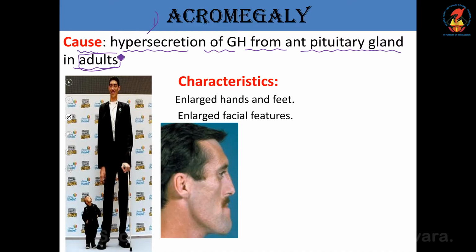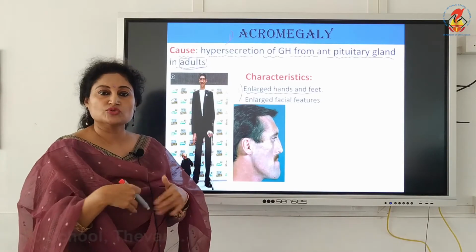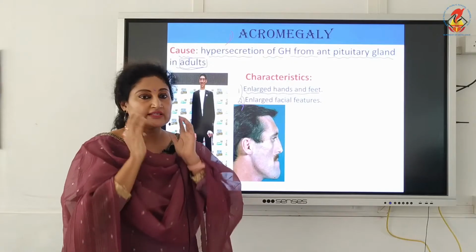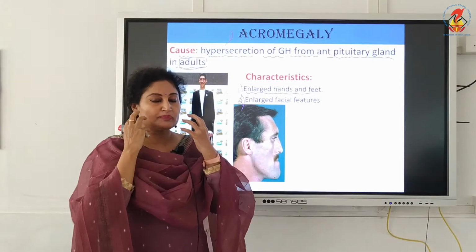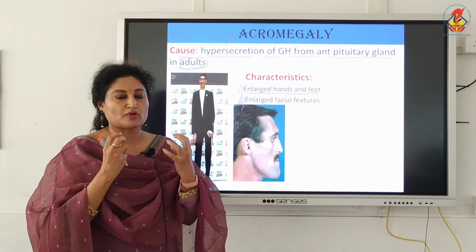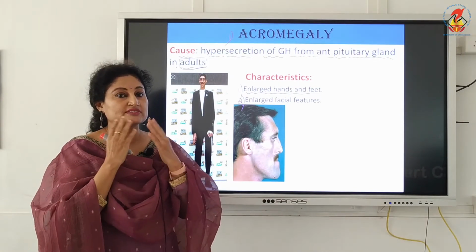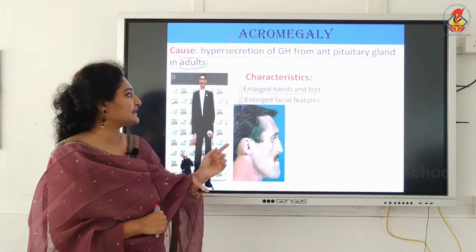Now, as I told you, the characteristics of acromegaly: one, his hands and legs are abnormally long, along with that the digits, mainly the fingers and the toes, are also long. Not only that, even the facial bones are abnormally long. Especially the lower jaw becomes lengthy, and because it becomes too lengthy and disproportionate, the alignment of the teeth goes wrong, therefore there are gaps between the teeth. So, it is easy to distinguish a giant from an acromegalic patient.